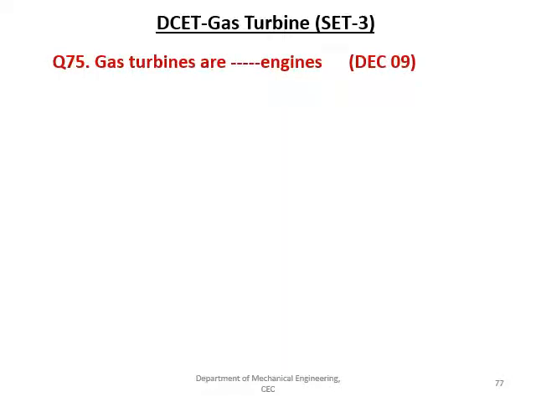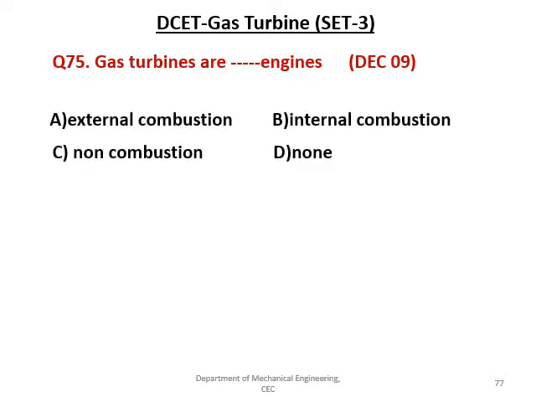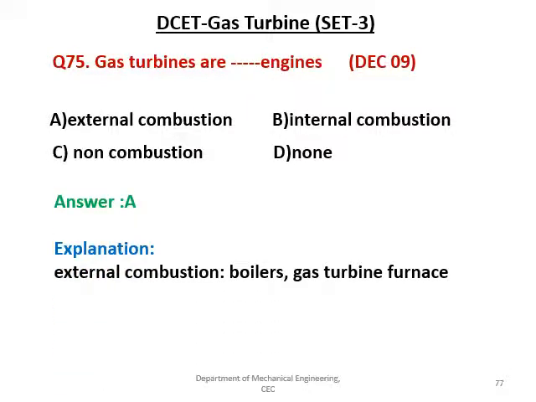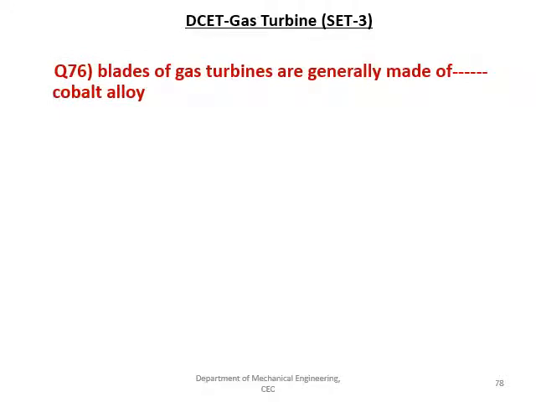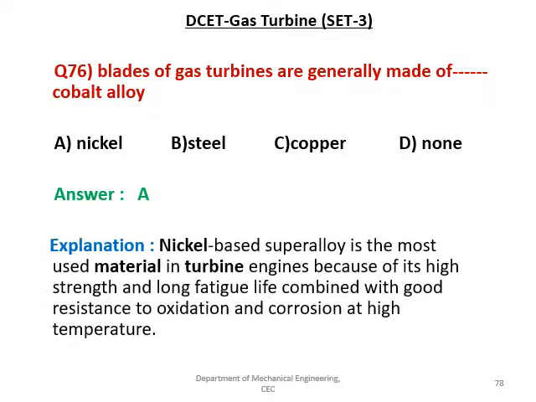The next question is, gas turbines are dash engines. Given options are external combustion engine, internal combustion engine, non-combustion engine, none. And the right answer is A, external combustion engine. Examples of external combustion engines are boiler, gas turbine, furnace. The next question is, the blades of a gas turbine are generally made of dash cobalt alloy. Is it nickel, steel, copper, none? The right answer is A, nickel based superalloys are used for gas turbine blades.